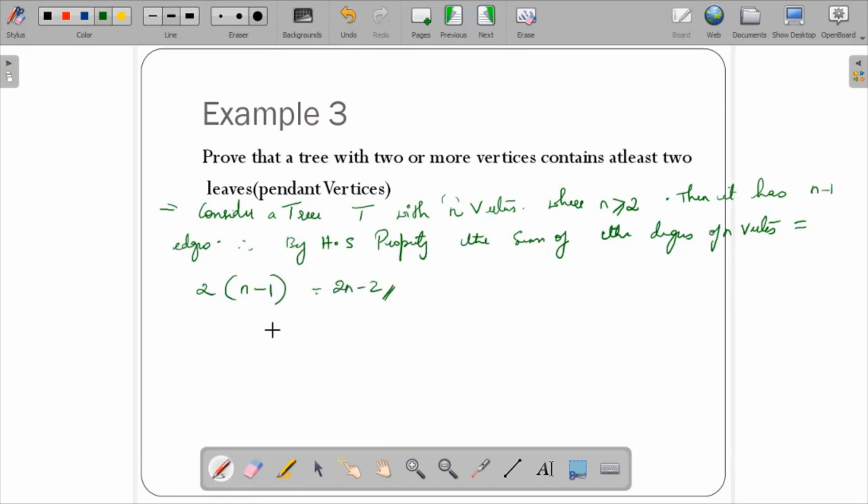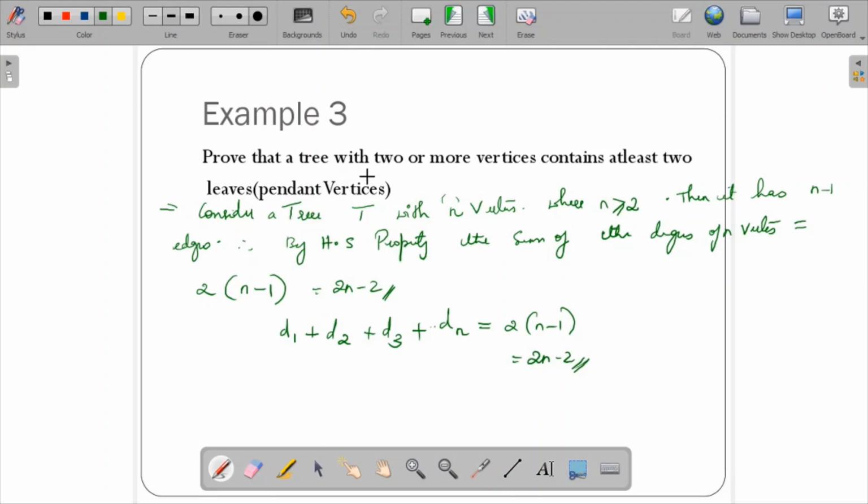If we want to write in terms of degrees, then it would be d1 plus d2 plus d3 and so on till dn, which is equal to 2 into n minus 1, is equal to 2n minus 2.